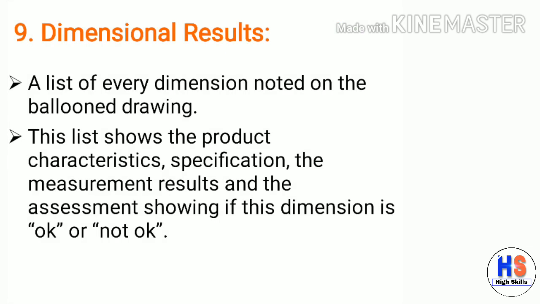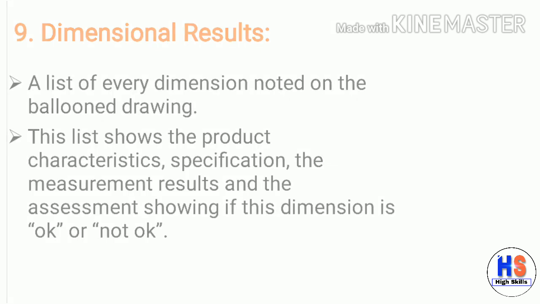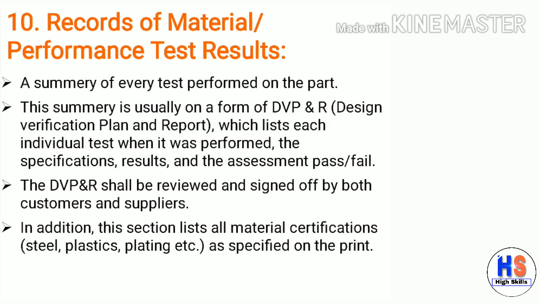Next, ninth document is dimensional results. A list of every dimension noted on the balloon drawing. This list shows the product characteristics, specification, the measurement results, and the assessment showing if this dimension is okay or not okay. Let's move to the next, 10th PPAP document, records of material performance test results.